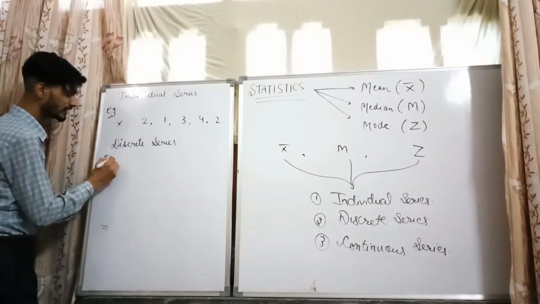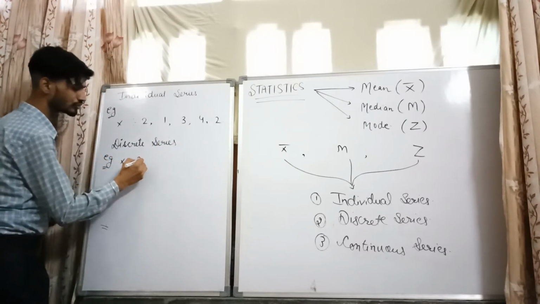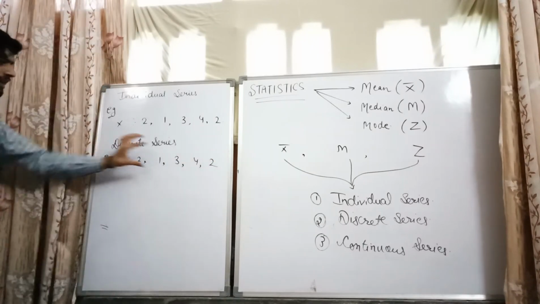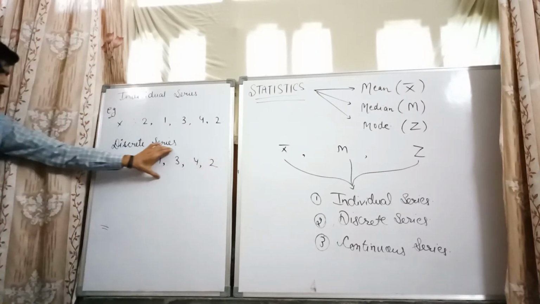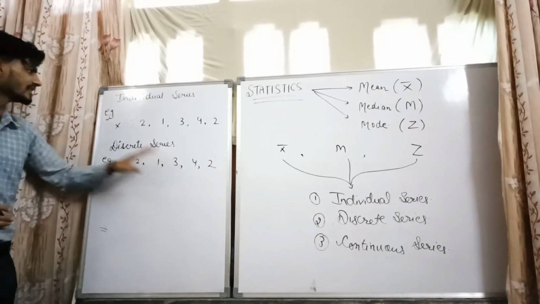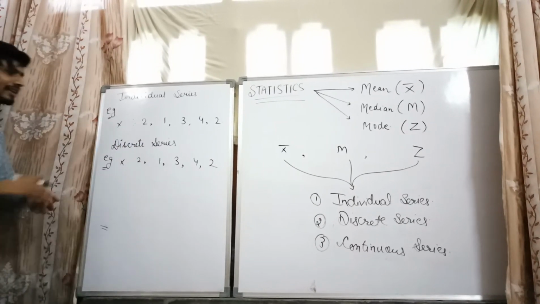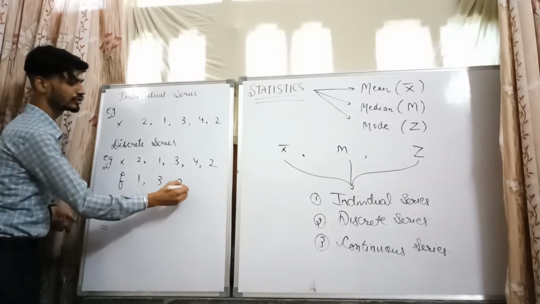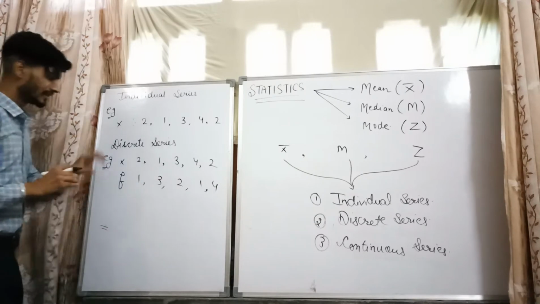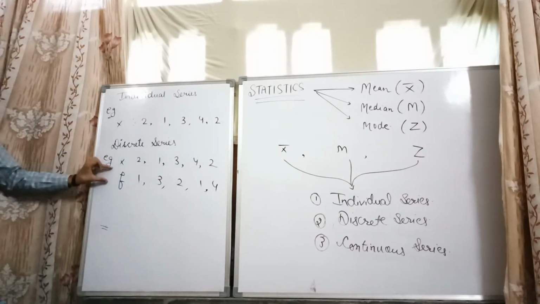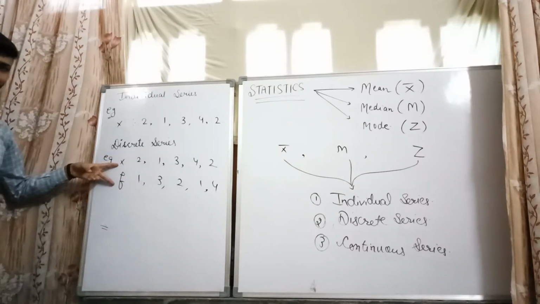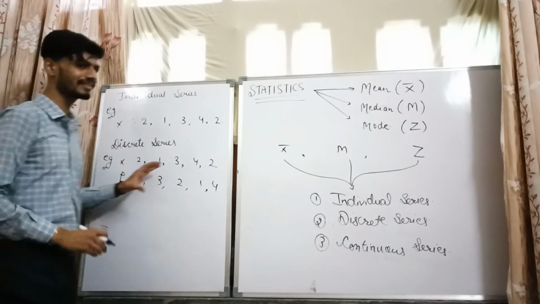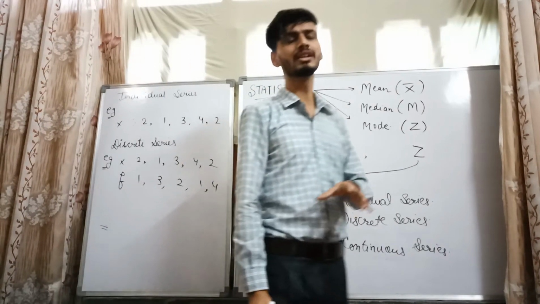then the example would be with X like 2, 1, 3, 4, 2. It's the first part of the series. If we have only this information, then it is called individual series. If we add the series for frequency like 1, 3, 2, 1, 4, a series which includes the frequency series also, then these two series are applicable in case of discrete series. This is the exemplary illustration for discrete series.